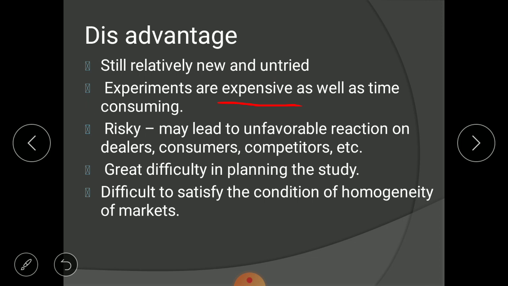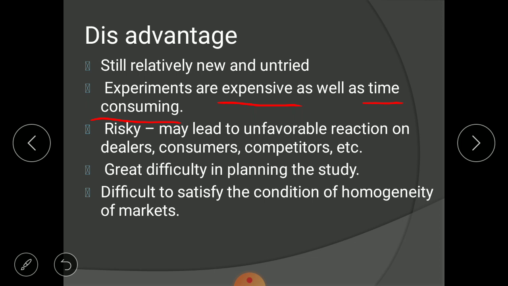Then secondly, we will do the experiment. At the time of doing the experiment, we need to hire some researchers whom we will pay salary. So salary will increase and it will result in a costlier affair. So experiments are expensive. Secondly, it is time consuming. Yes, definitely. Suppose you have prepared one advertisement campaign.